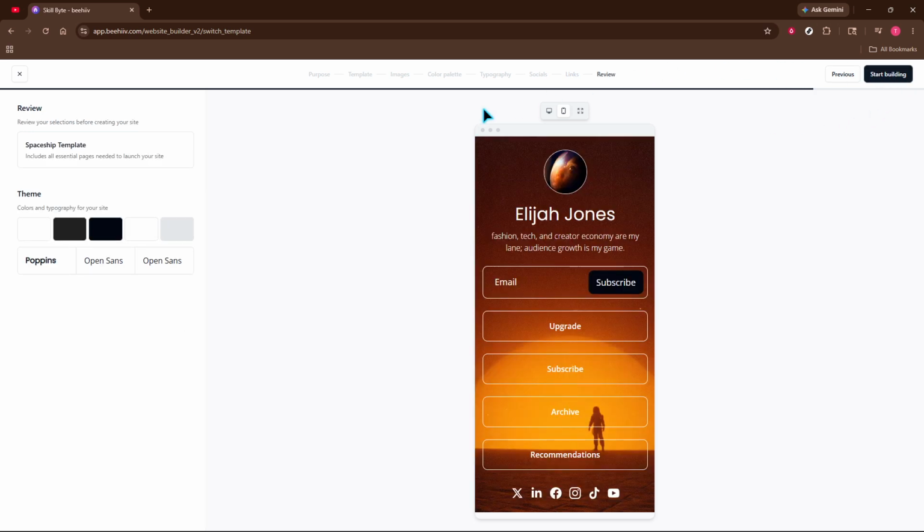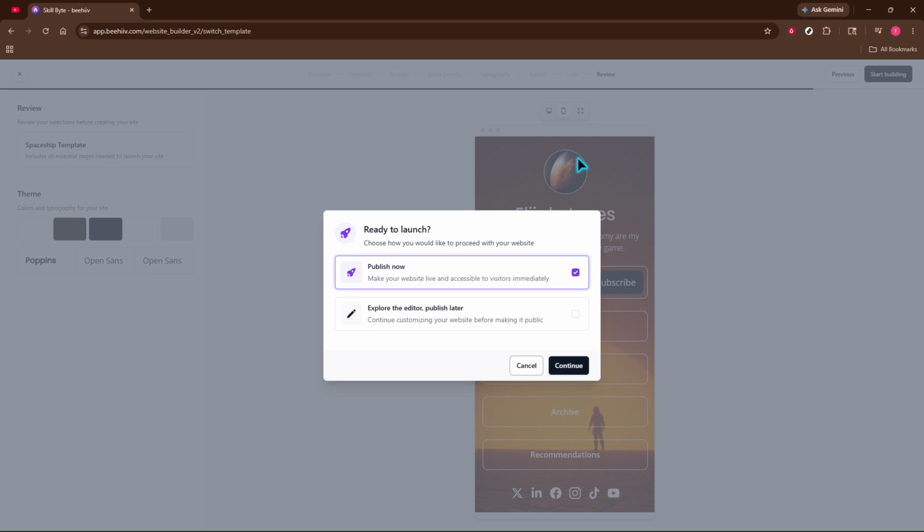Confirm your chosen template, such as a spaceship style, and theme settings, and preview on both desktop and mobile. When everything checks out, click Start Building. You can publish now to go live immediately, or explore the editor and publish later if you want to tweak copy and layout first. Click Continue to proceed.